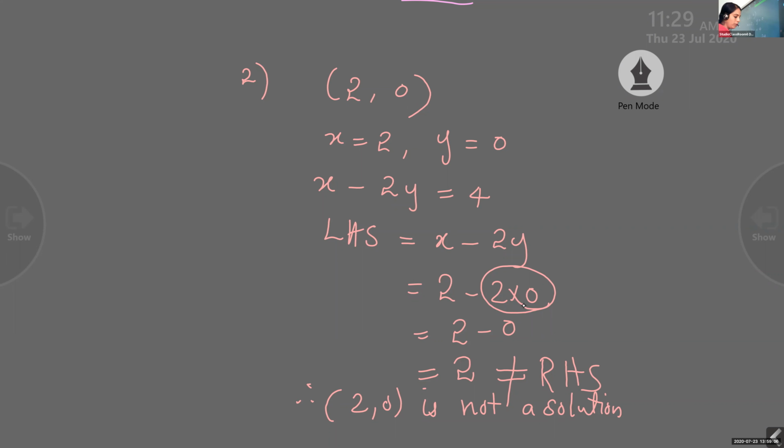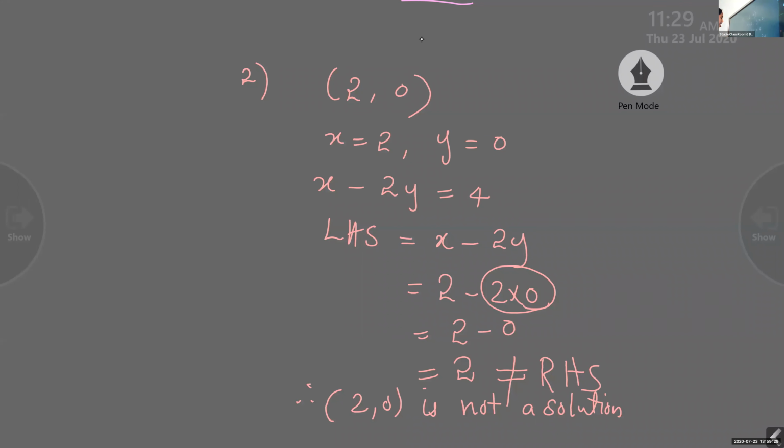BODMAS rule. Do the multiplication first. 2y, find the value of 2 into 0 first. That is 2 minus 0. Clear? Did you understand? Shania, did you understand? Yes, ma'am.